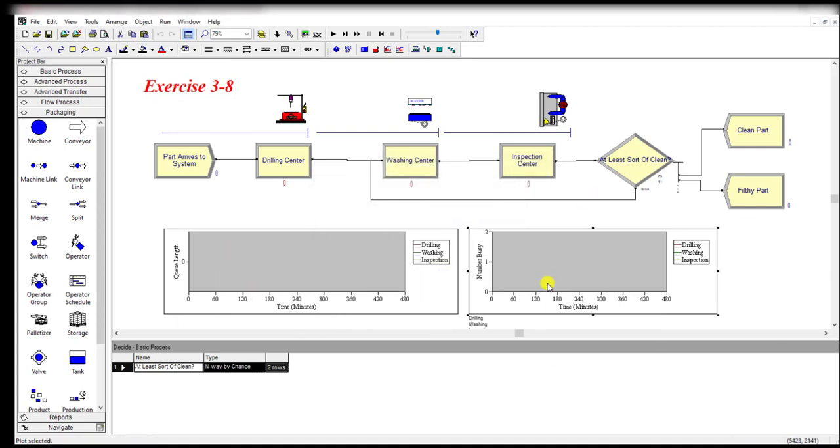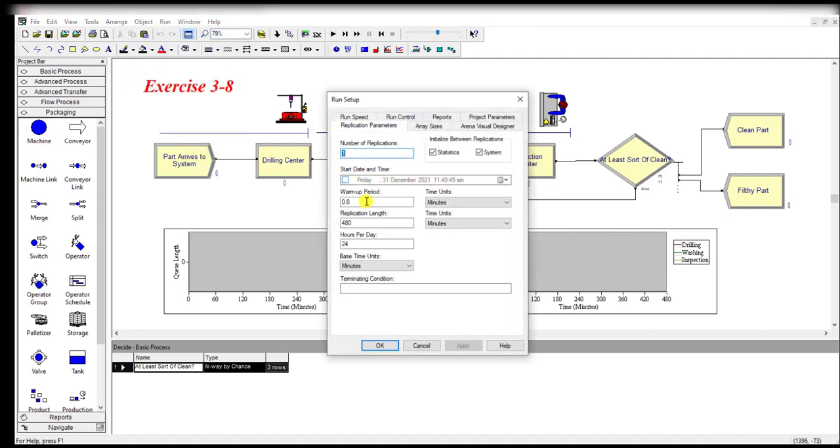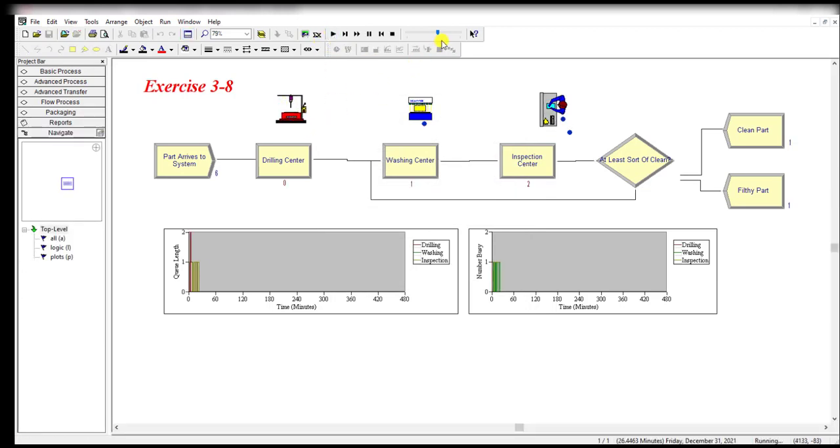And these two charts remain the same. This one is for queue length and this one is for the number busy. And under the run setup module, there is nothing changed in these parameters, and now simply run the simulation.